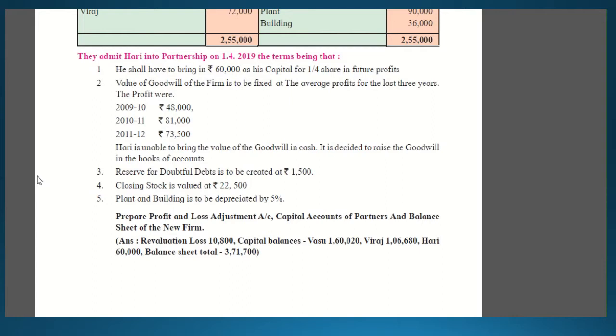So the second information or adjustment says the value of goodwill of the firm is to be fixed at the average profit for the last 3 years, and the profits were given. Hari is unable to bring the value of goodwill in cash, and this is the premium method, students, a valuation method in which the incoming partner is not able to bring cash for goodwill. Hence the goodwill will be raised and shown in the books of account. No specific method is given, only three years' profit is given, so we will apply the first formula for calculating the goodwill.